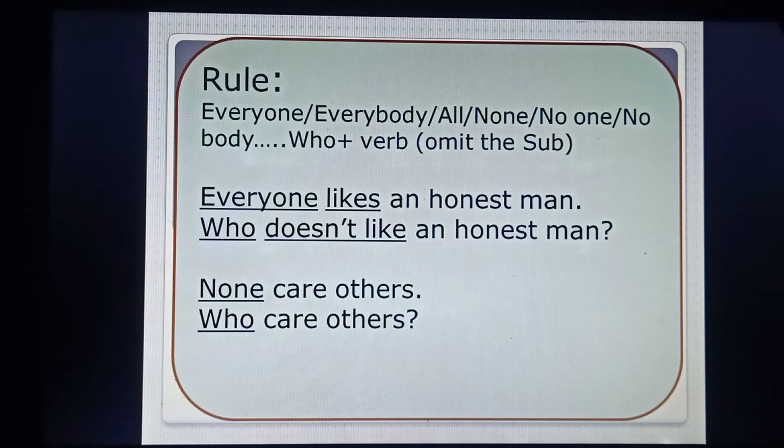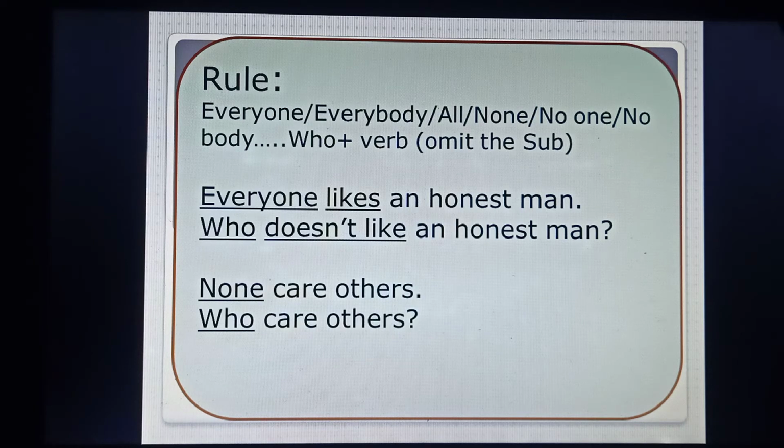So you'll have to replace all these by who, and you will have to use the next verb that is given. First example: everyone likes an honest man. So everyone is the subject. We can replace everyone by who. So what it becomes? Who doesn't like an honest man?